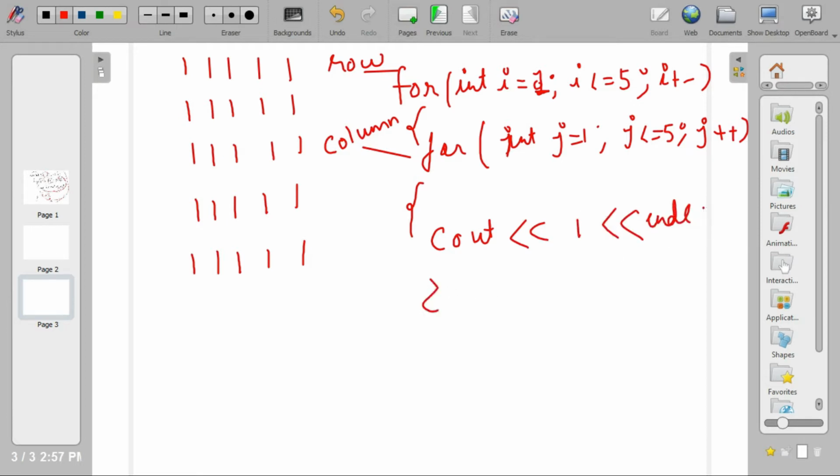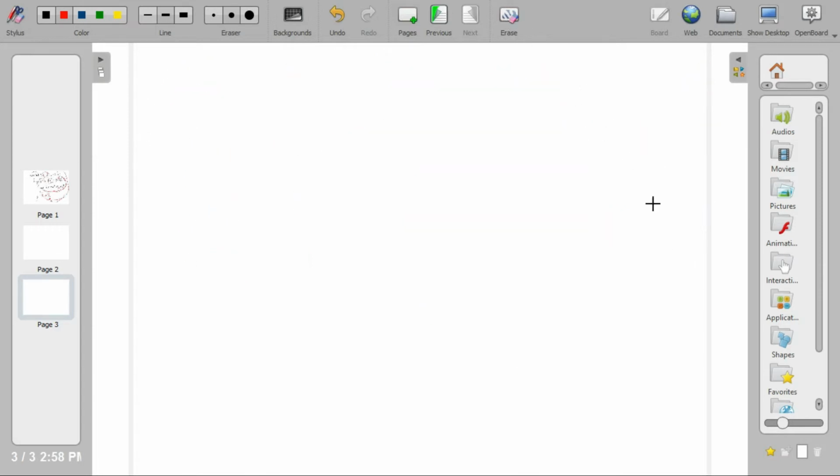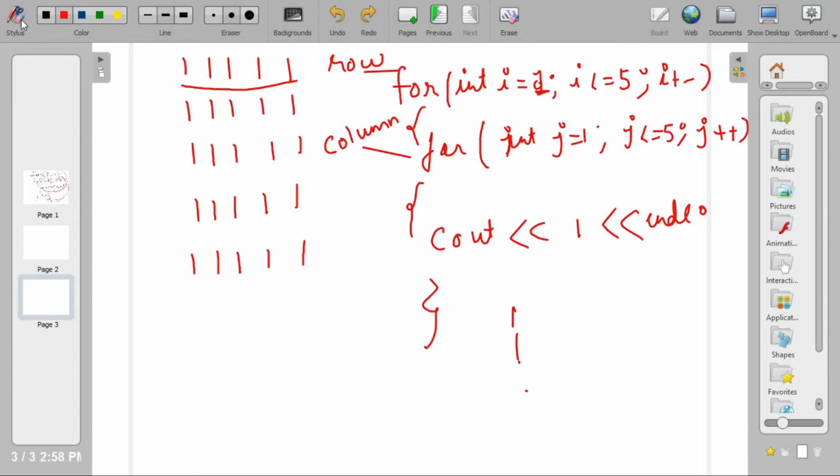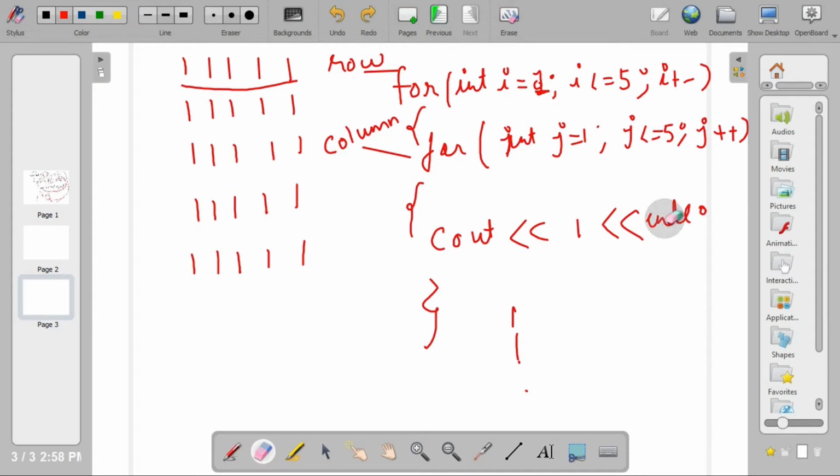Now what happens if I put this endl here? After printing 1, it will go to the next line. After every 1, it will go to the next line. But we want to print 5 ones together, and then it should come to the next line. So we should not put this endl here. Instead, we can put endl after this loop: cout endl.